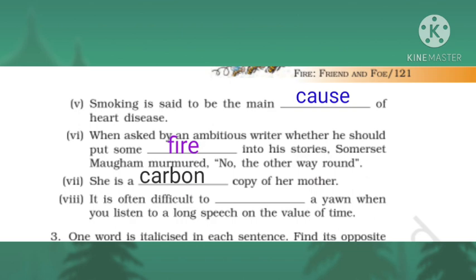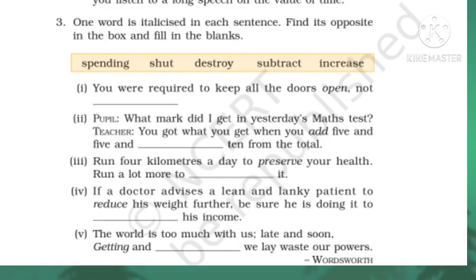Eighth one. It is often difficult to dash a yawn when you listen to a long speech on the value of time. It is often difficult to smother a yawn when you listen to a long speech on the value of time. Third one. One word is italicized in each sentence. Find its opposite in the box and fill in the blanks. The words given in the box are spending, shut, destroy, subtract, increase.